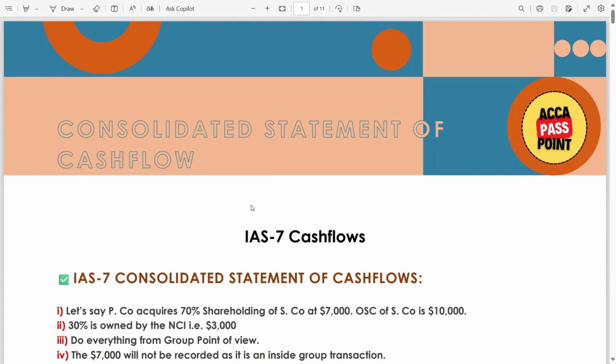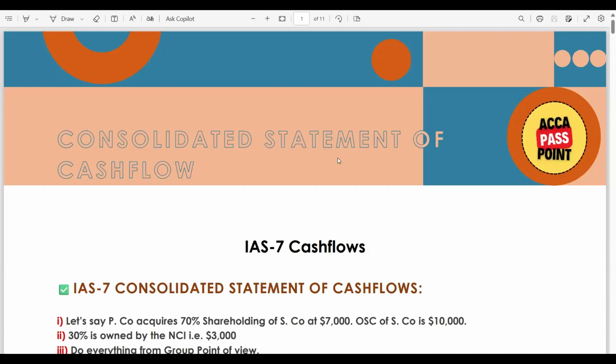If any students have not covered the previous lecture, it's a prerequisite for this lecture, so please watch it, because the concepts and the basics of consolidation are the same for the cash flows, statement of financial position, and statement of profit and loss. In today's lecture, we are going to discuss the consolidated statement of cash flows with past paper questions as well. If any student is facing difficulty, you can talk to me.